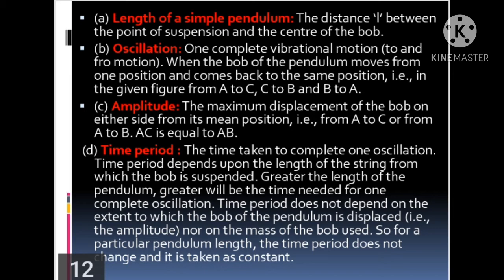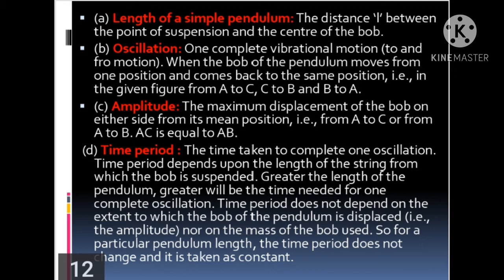Now the next term is amplitude. The maximum displacement of the bob on either side from its mean position, that is from A to C, from A to B, and AC is equal to AB. So this is called the amplitude.